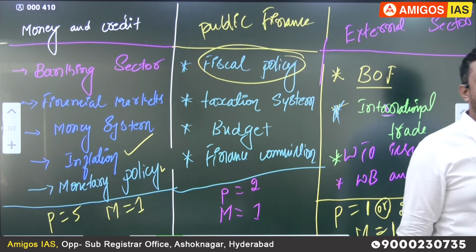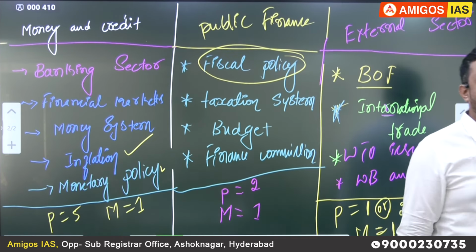Fourth, we'll discuss planning, because in the mains they mentioned planning and resource mobilization. Fifth, we are going to discuss HRD, human resource development. What are the basic requirements for human resource development? Is it possible to convert human resources into human capital or not? That we are going to discuss here.